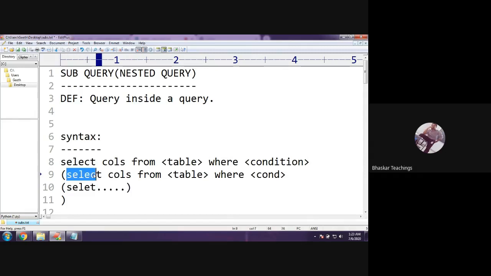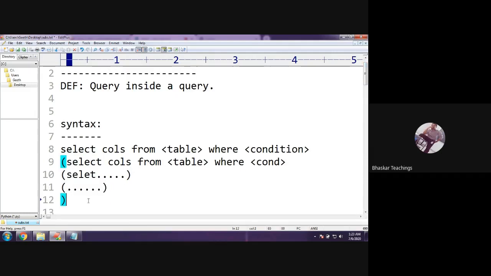This is the outer query, this is the inner query, and this is the inner query to the inner query. And again, I can write one more query. In this way, you can write any number of inner queries. So this is the syntax of subquery, query inside a query. Not only just one or two queries, you can write any number of subqueries. Totally 255 subqueries are allowed, not more than that.